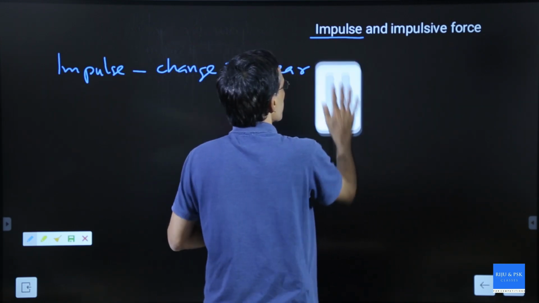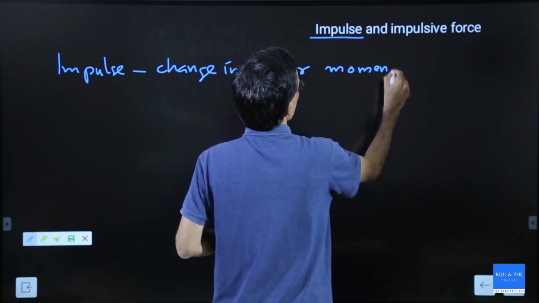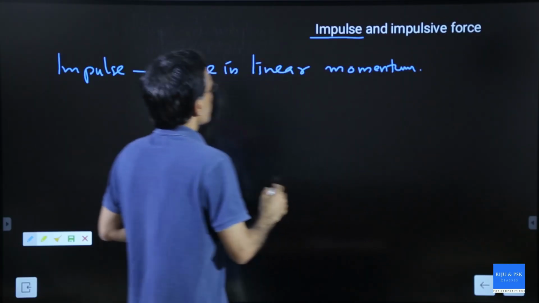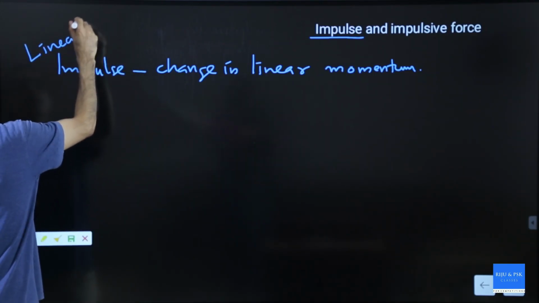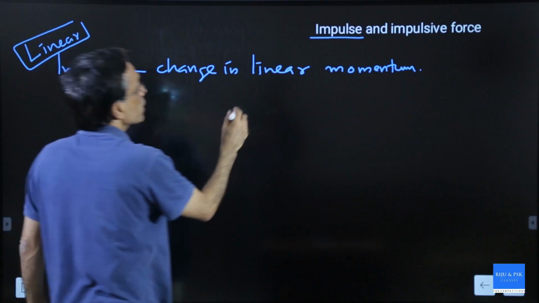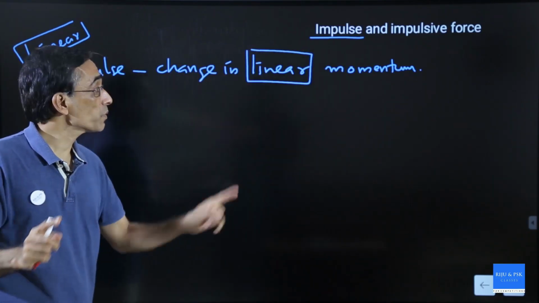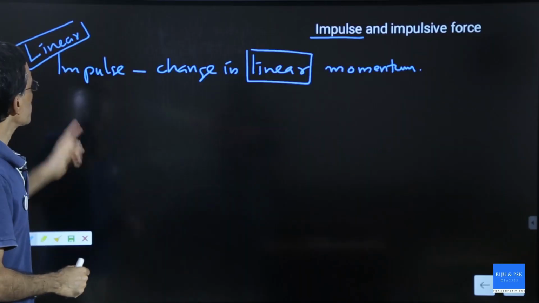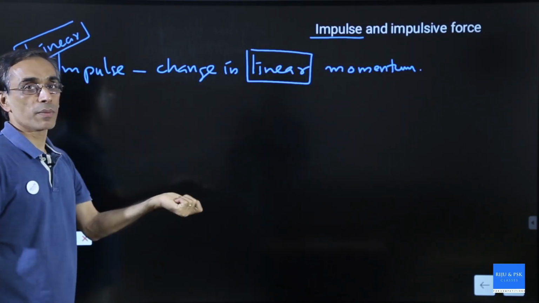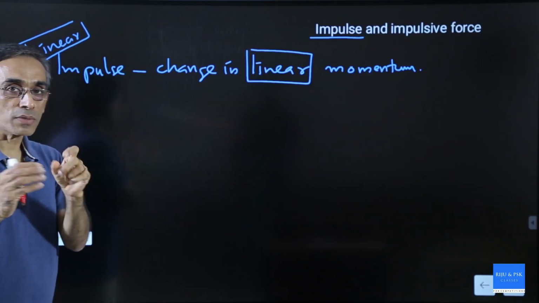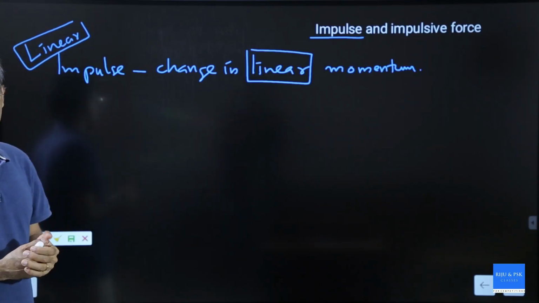I should learn to write linear momentum. Understand that this is linear impulse which changes linear momentum. There is angular impulse which will change angular momentum. So, impulse is change in momentum. But this is generally applicable when the change in momentum is fast. Sudden changes in linear momentum is called impulse.